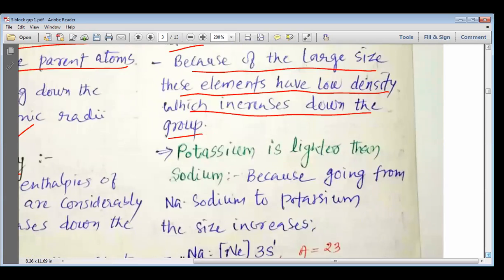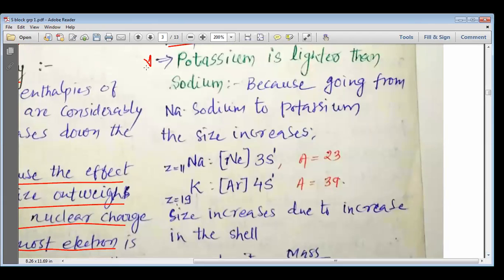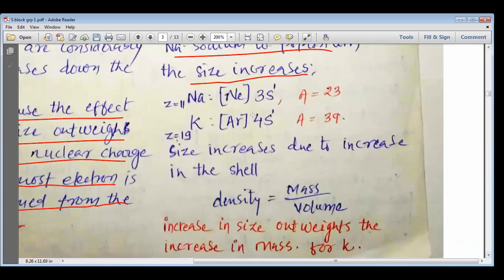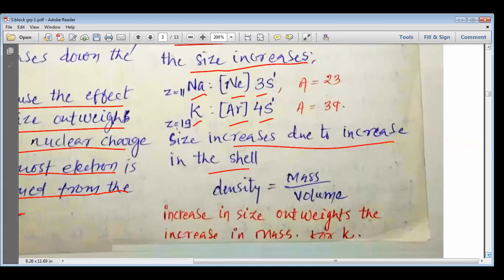But a very important question, asked many a time in various exams, is why potassium is lighter than sodium. Generally, going down the group, the density increases, but the density of potassium is lower than the density of sodium. Why? The reason is that going down the group from sodium to potassium, the size increases. If you look at the electronic configuration, sodium is [Ne] 3s1 and potassium is [Ar] 4s1, so the size actually increases. But we know that density is equal to mass by volume.